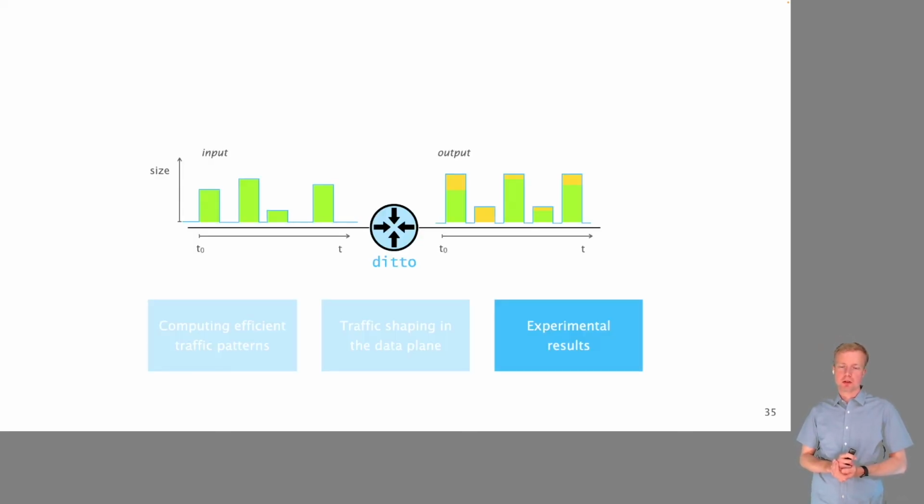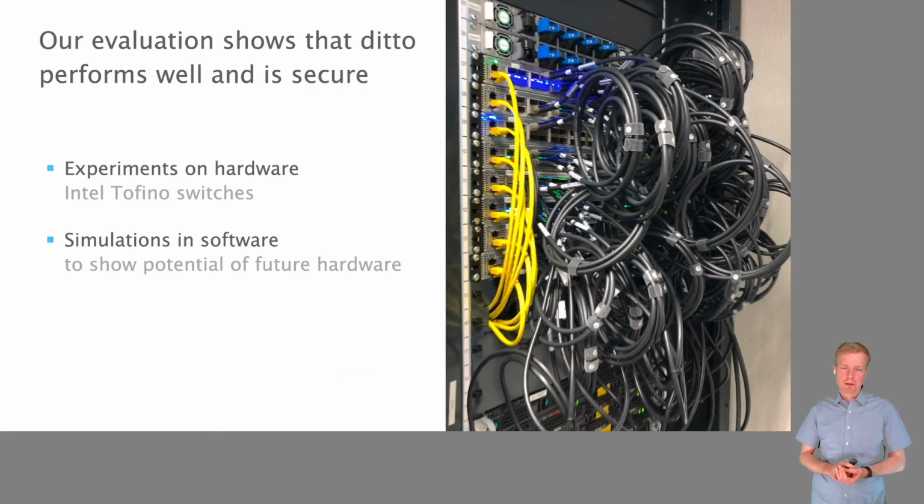And next, I will show you some results from our evaluation. We performed 2 types of experiments. One type of experiment is running on the real hardware switches. The other one is in simulation. And we use simulation to see what would change if we could slightly modify the way the hardware works. And the one thing that we would like to modify is that when the round-robin scheduler hits an empty queue, it would inject a dummy packet instead of skipping the queue. But for time reasons, I will only cover some of the experiments that we ran on hardware.